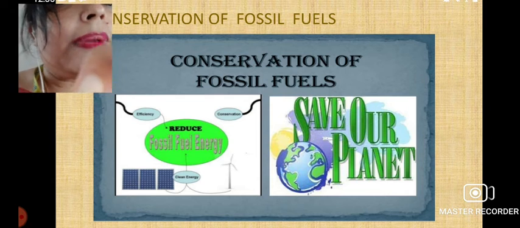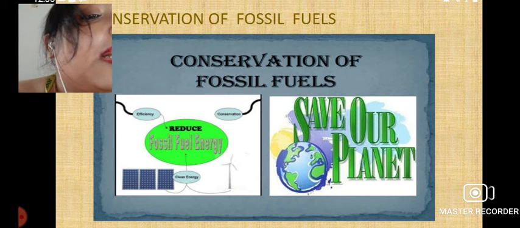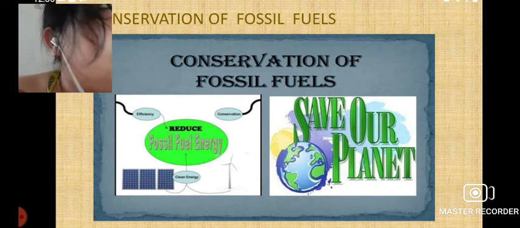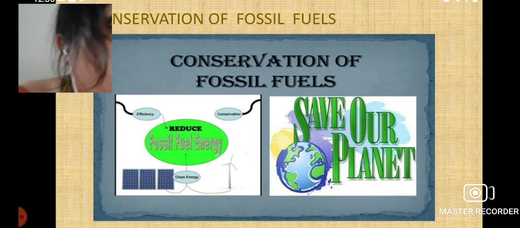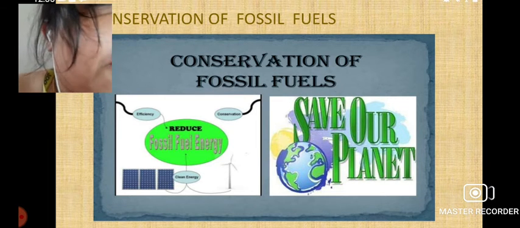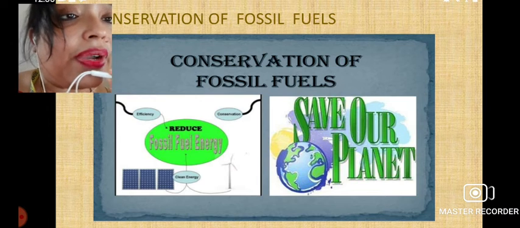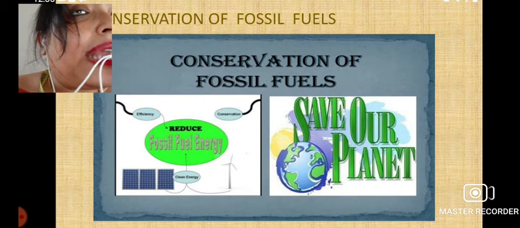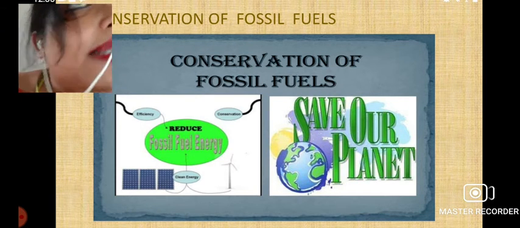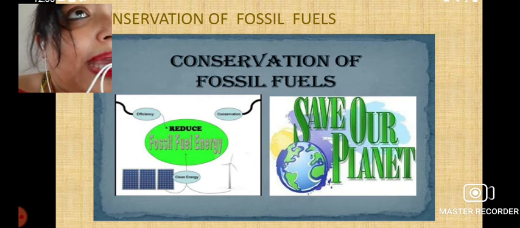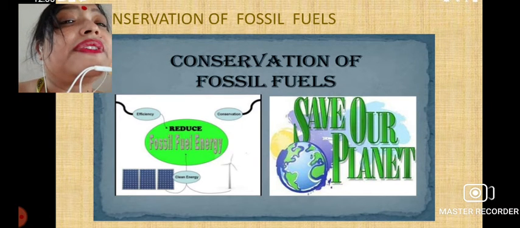Now, the question is, we have to conserve these fossil fuels. This is very important. Some days ago, on 5th June, we celebrated Environment Day, where we said that we have to preserve and conserve the environment.